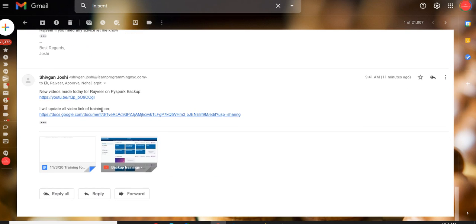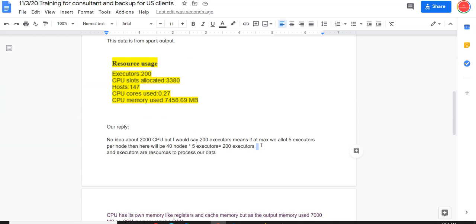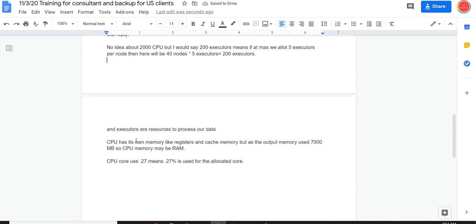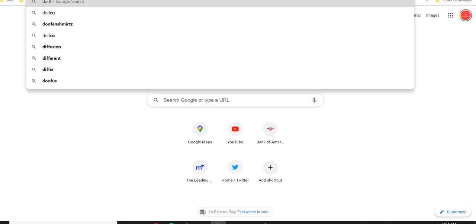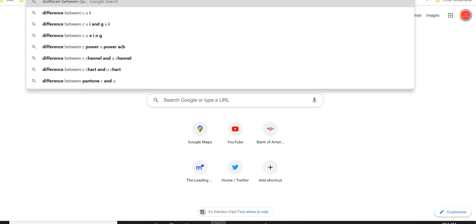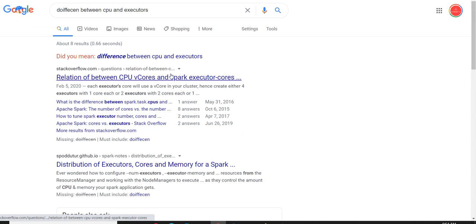So I think this is what was done. Now what is missing here is that we never pasted a reference, and we cannot say no idea. So we would say, CPU is one CPU, and an executor can have many CPU, as you can see. So let's see the difference between CPU and executors, and I'm going to use Stack Overflow as I showed you.